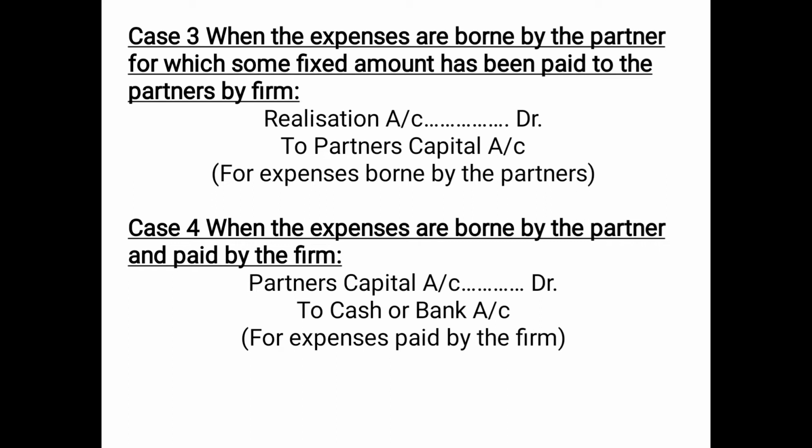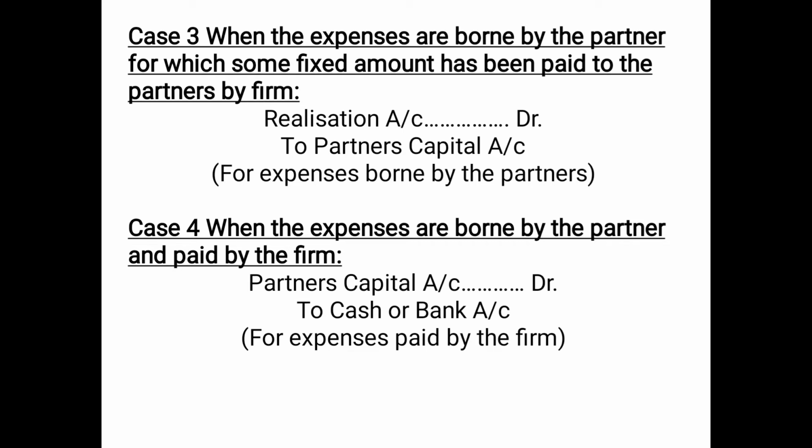Then case number 4, when the expenses are borne by the partner and paid by the firm. That means the firm has paid the money on behalf of the partner who was supposed to bear it. It was not an expense for the firm. So in that case, partner's capital account will be debited because the firm has paid it on behalf of the partner, and it will take it from the partner's capital, due to which the partner's capital will reduce.